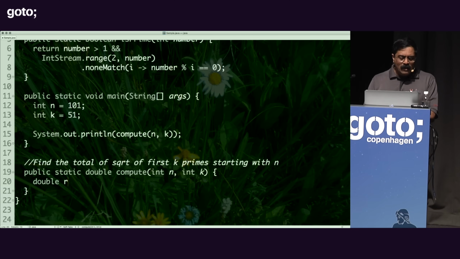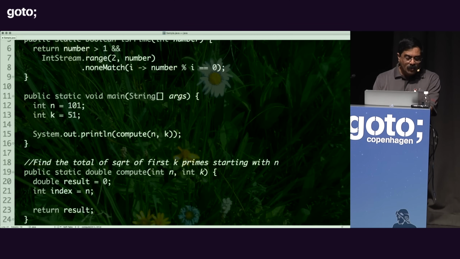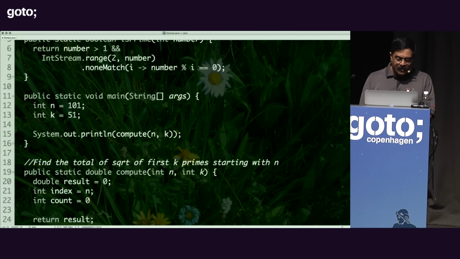So I'm going to say double result is equal to 0, and I want to return the result when I'm done with it. Within this, I'm going to say int index is equal to n, int count is equal to 0.